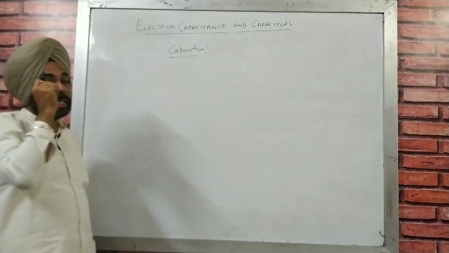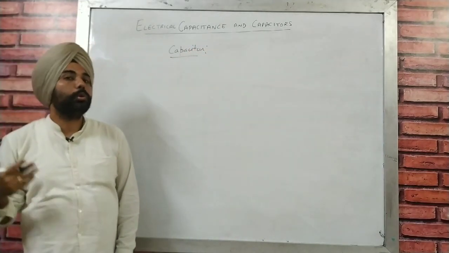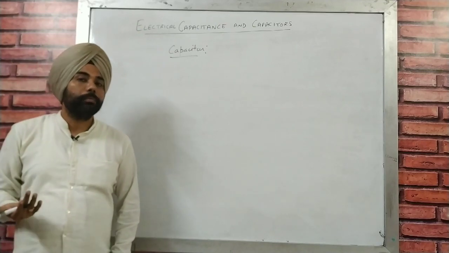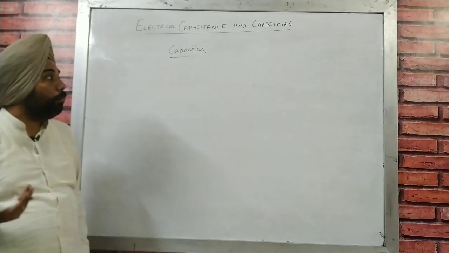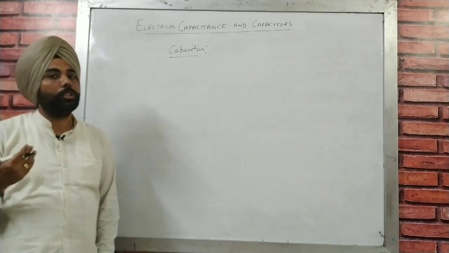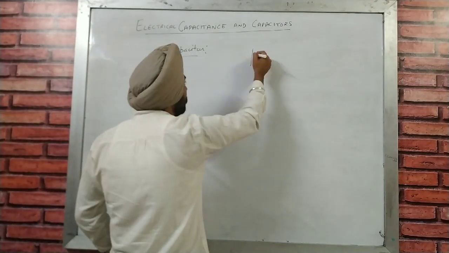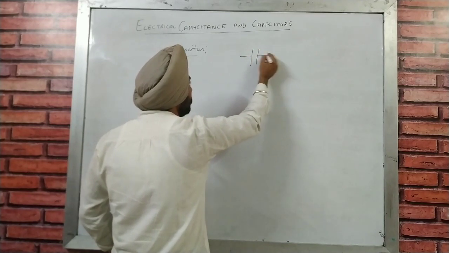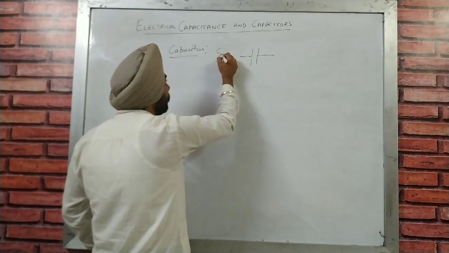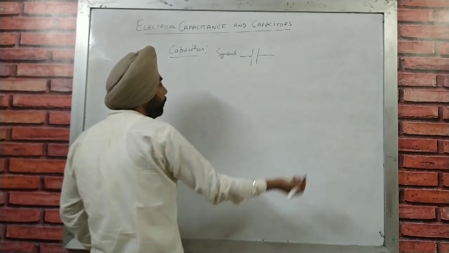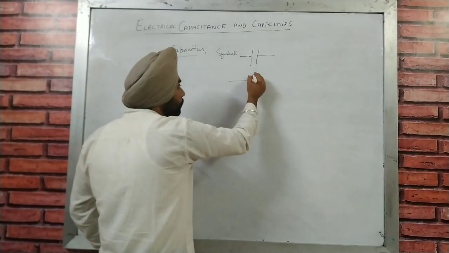A capacitor is an electrical device which is used to store charge or electrical energy. How we can make that, we will discuss in the principle of capacitor. First of all, the symbol of capacitor. The symbol of capacitor is just two parallel lines.